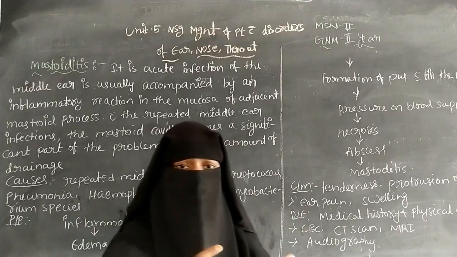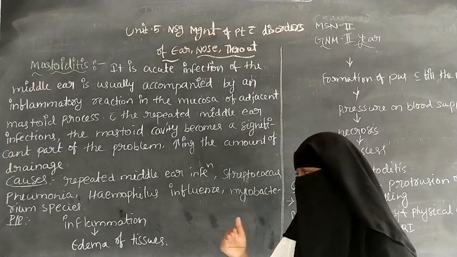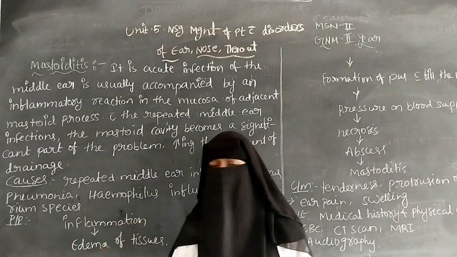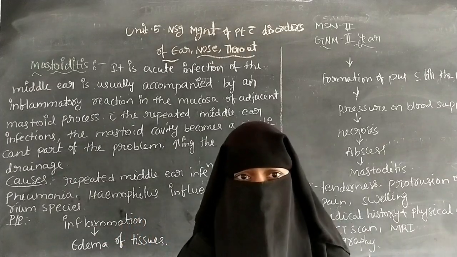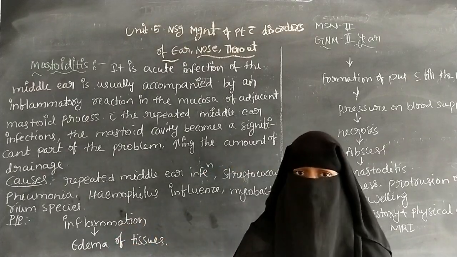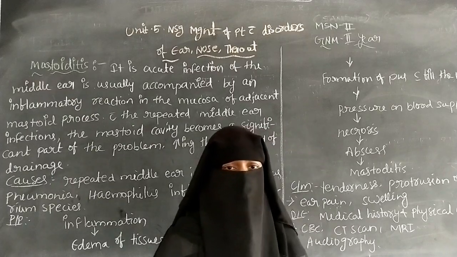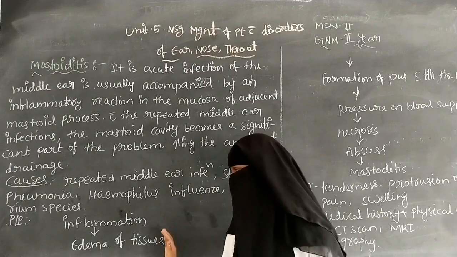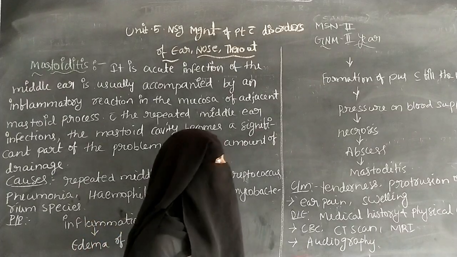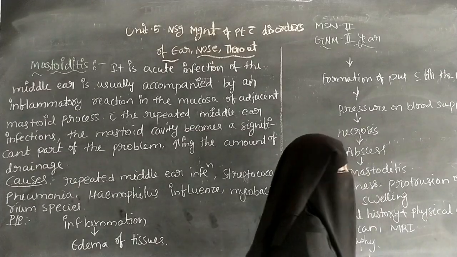The tissues present adjacent to the mastoid bone become swollen. So inflammation occurs because of the causative organism, and it leads to edema of tissues, swelling in the tissues of the mastoid bone, and it leads to the formation of pus within the mastoid cells.